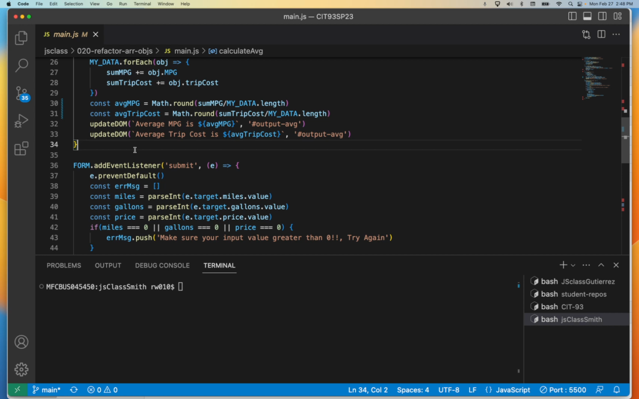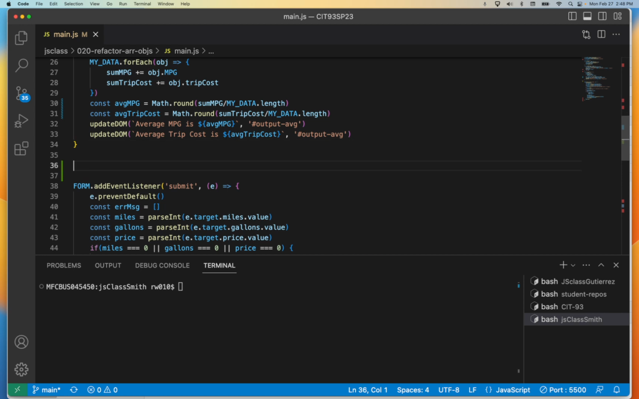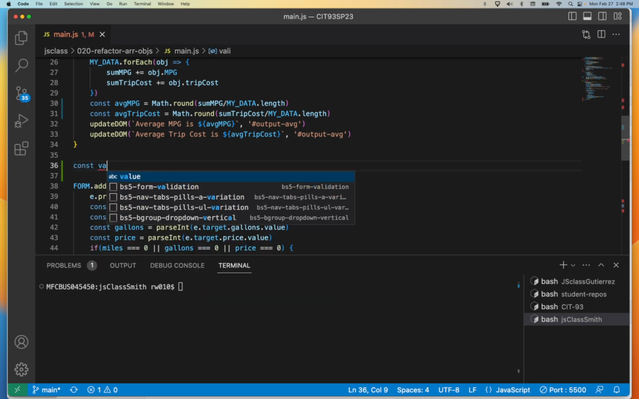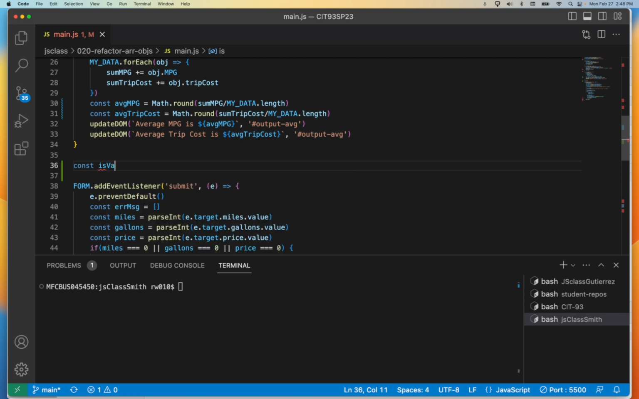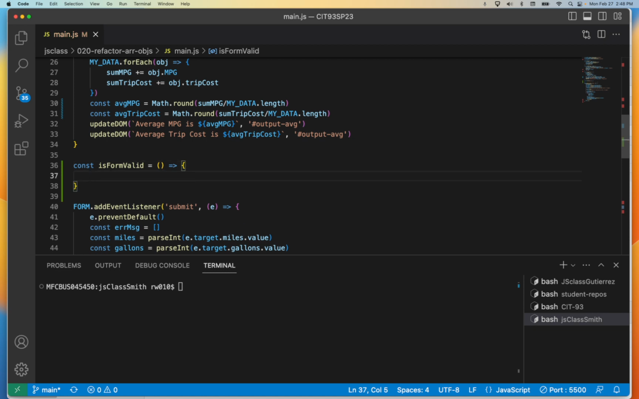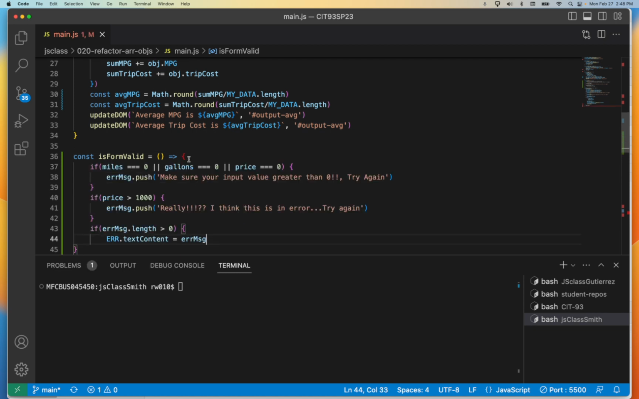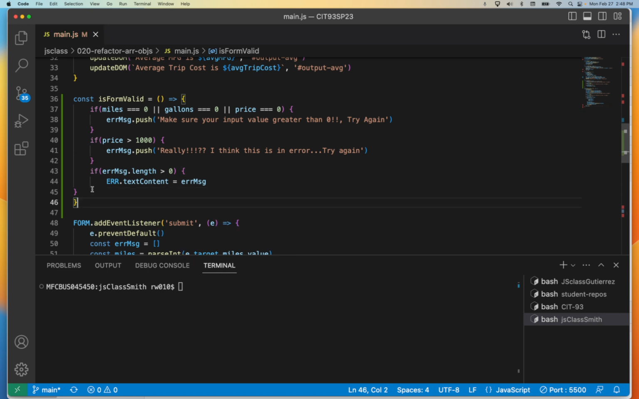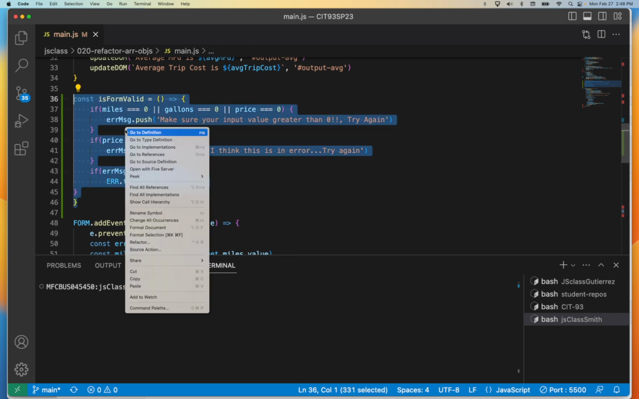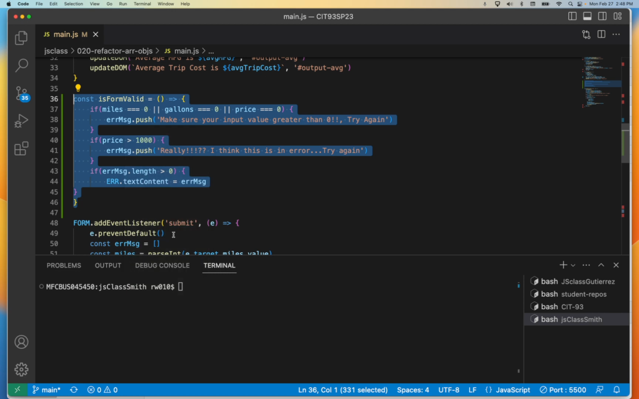I'm going to set up a new variable. Const, I'm going to say is form valid. It's going to be equal to, and I'm going to pass something into it. We'll check that out in a minute. Okay, so here we go. Pass that into it. Oh yeah, because I had already in my code, so just for now, because I like it to be formatted nicely.